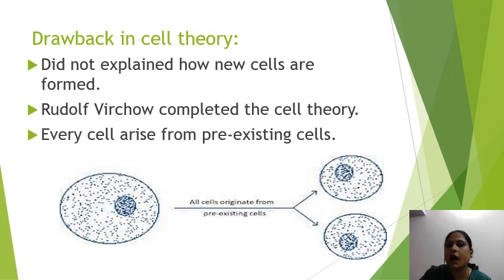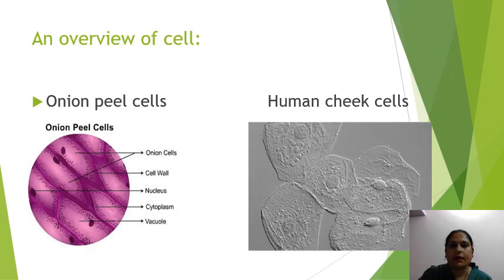They did not explain how new cells are formed. It was Rudolf Virchow who completed the cell theory, stating that new cells are formed by the division of pre-existing cells. The cell divides to produce new cells. So there is a division of cells, which leads to the formation of new cells. So it arises from pre-existing cells.